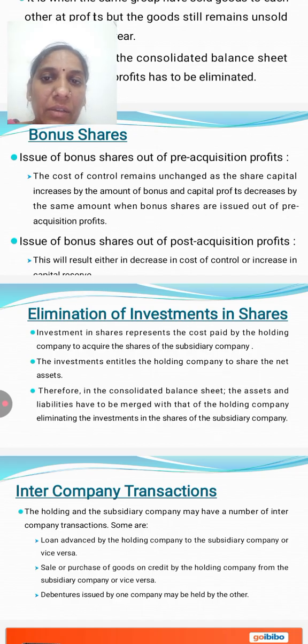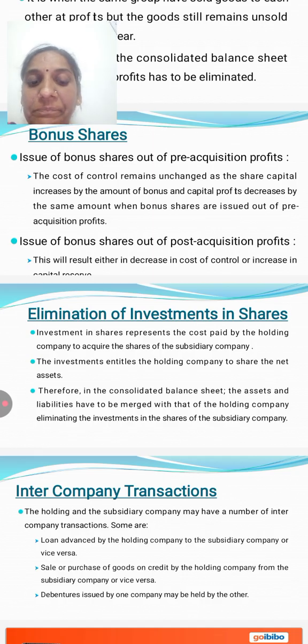Last topic is intercompany transactions. The holding company and the subsidiary companies have a number of intercompany transactions. Some are loans advanced by the holding company to the subsidiary company and vice versa. Sale or purchase of goods on credit by the holding company from the subsidiary company, and again vice versa.